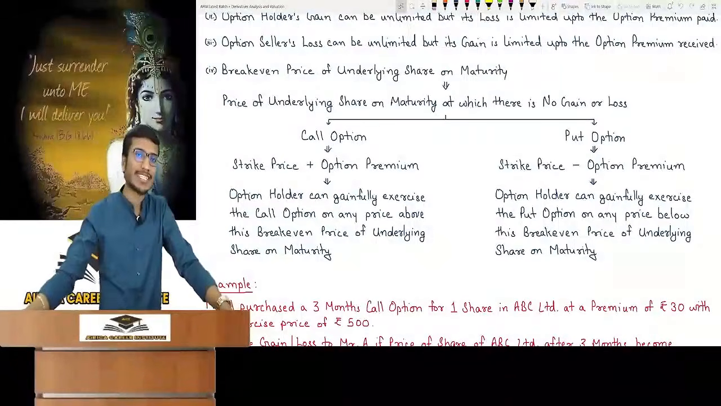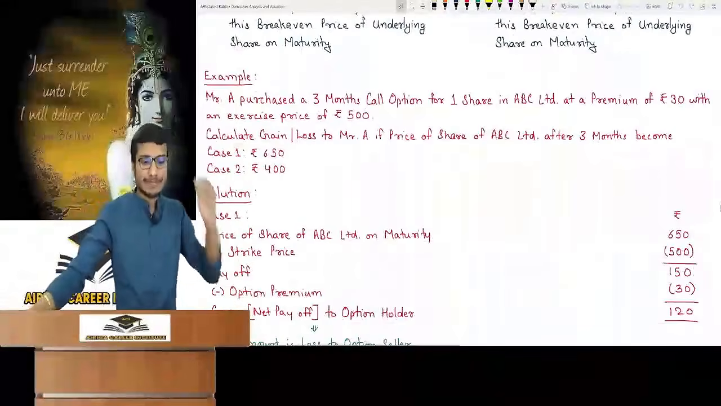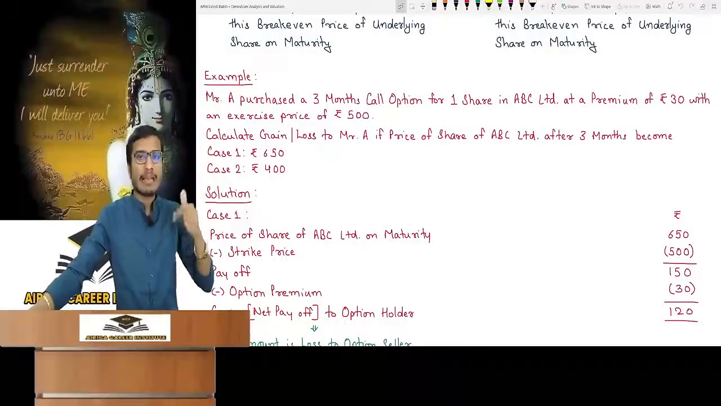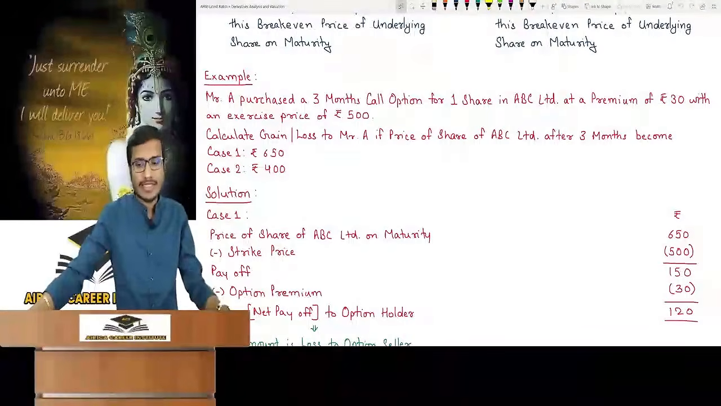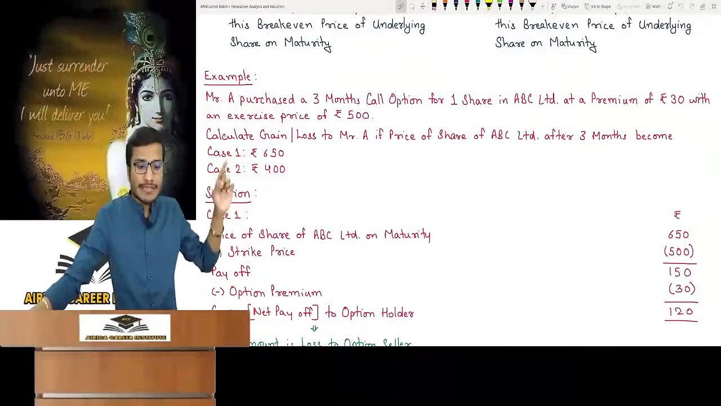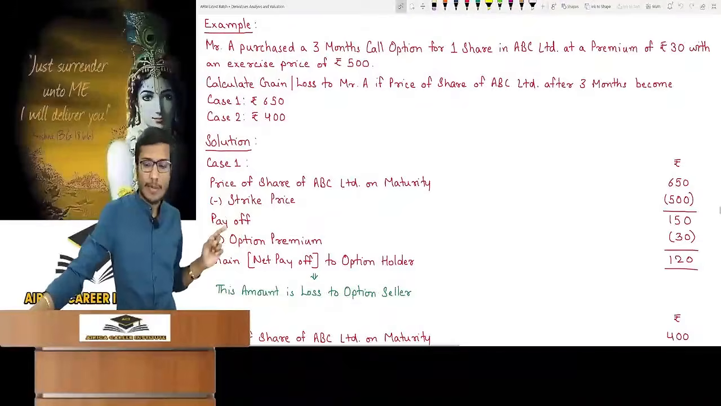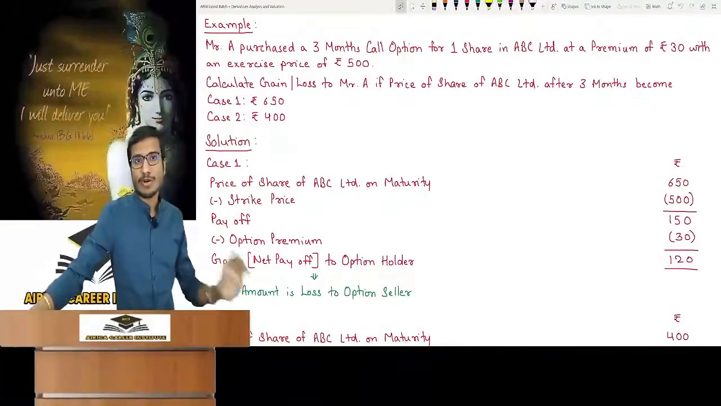It was a minor point, but have a look at this example. Mr. A took a call option on 1 share of ABC Limited for 3 months. Premium 30 rupees, exercise price 500. Calculate the gain or loss of Mr. A after 3 months. If the price of the share is 650, then 650 minus strike price 500 gives a payoff of 150, less option premium. This is the gain. This amount is the loss for the option seller.